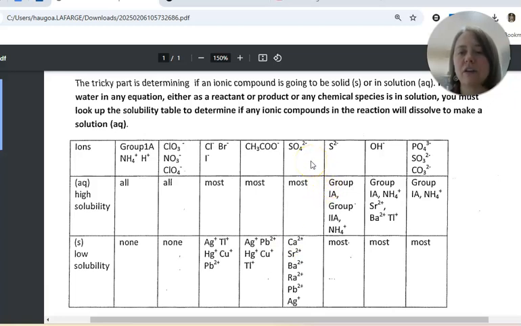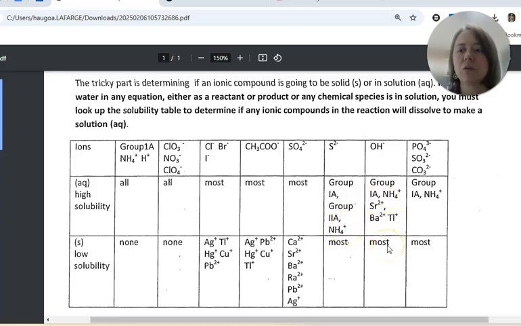And then sulfate, most of them are aqueous with these exceptions: calcium sulfate, strontium sulfate, barium sulfate, radium sulfate, lead sulfate, and silver sulfate are all solids or precipitates. So sulfides, now we're flipping it. Most of them are insoluble. Most of them are precipitates. Most of them are solid, except if you have a group 1 or a group 2 metal like lithium or calcium, or if you have ammonium.